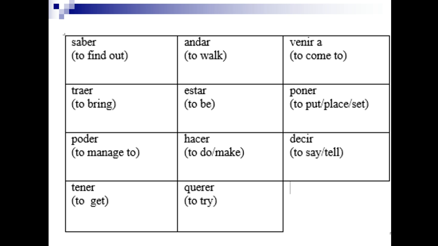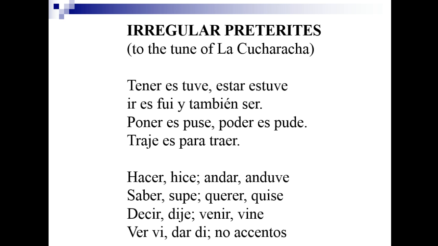So on your page here on this chart, I'm going to sing a song to you, and you try to figure out what the irregular stems will be. What stem will I add an ending onto for each of these verbs? See if you can pick them out, and then we'll go over them. And the song goes a little something like this.